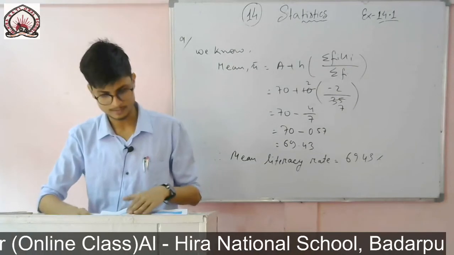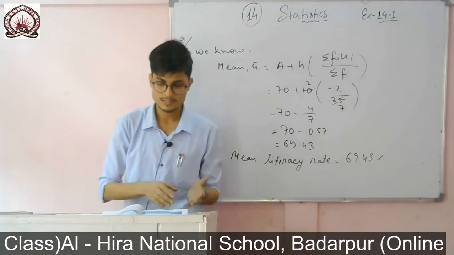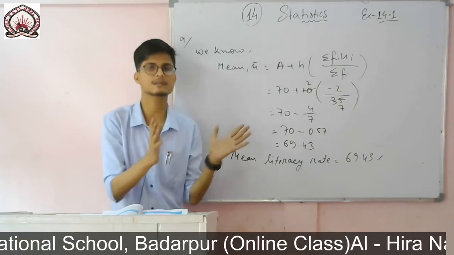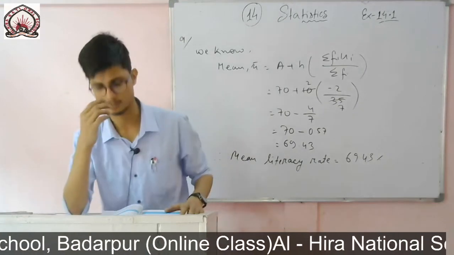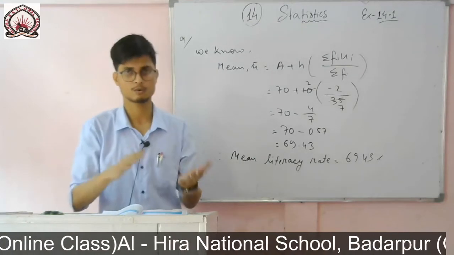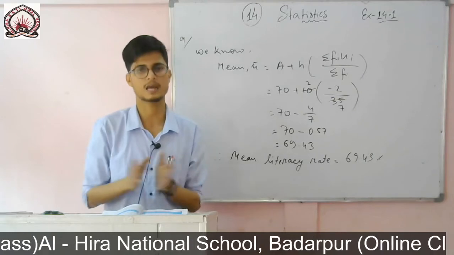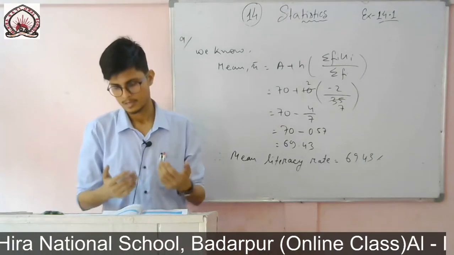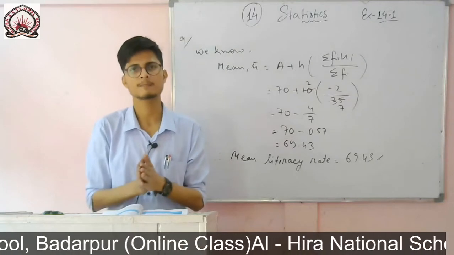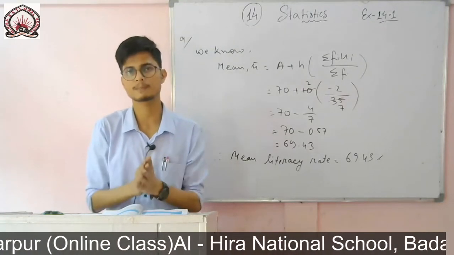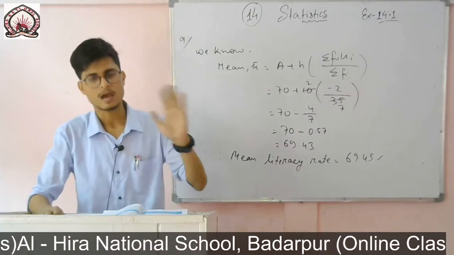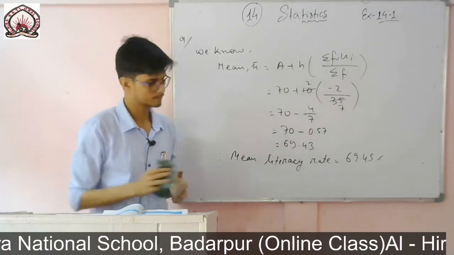That is, the mode of this data will be 2. But this was in the case of ungrouped data. If grouped data is given, with intervals like this, then how will we find it? There is a formula. To find the mode of grouped data, we first find the modal class. What is the modal class? It is the class, the interval, which has the maximum frequency, and using that one I will find the mode.